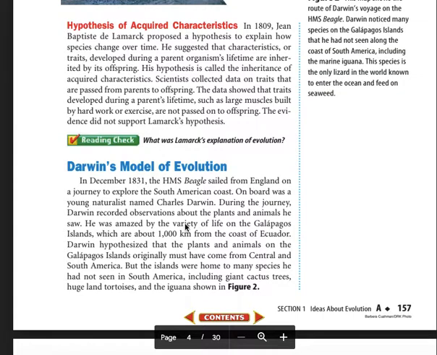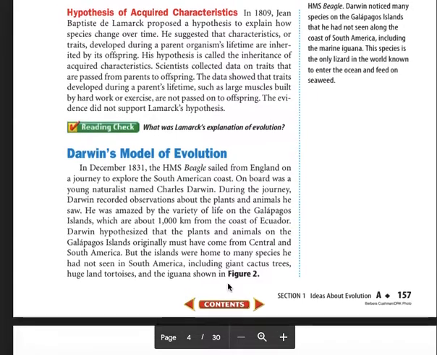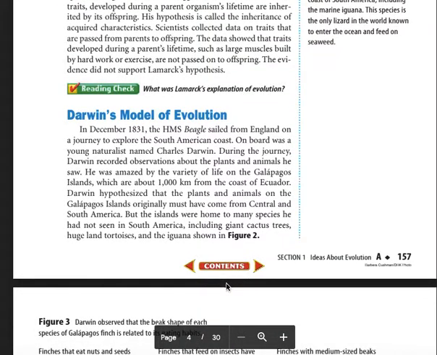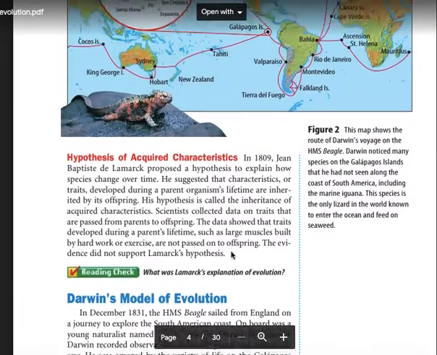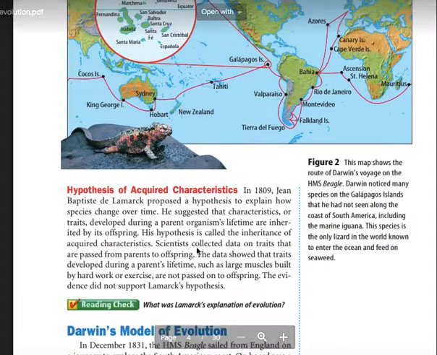He was amazed by the variety of life on the Galapagos Islands, which are about 1,000 kilometers from the coast of Ecuador. Darwin hypothesized that the plants and animals on the Galapagos Islands originally must have come from Central and South America. But the islands were home to many species he had not seen in South America, including giant cactus trees, huge land tortoises, and the iguana shown here in Figure 2.